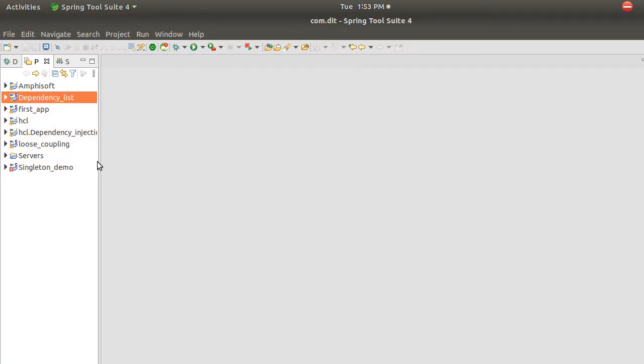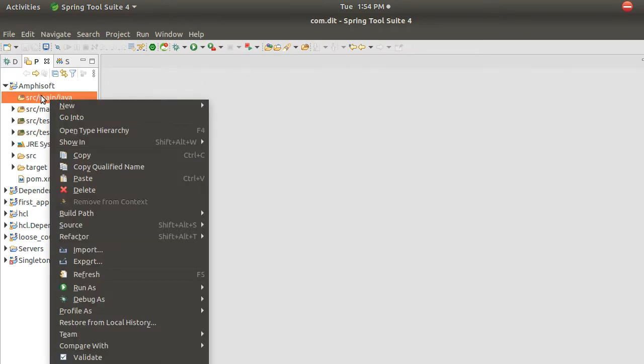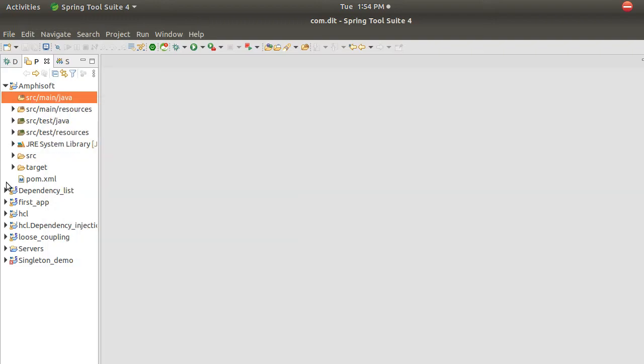The moment you do it, the project is created. Here you can see the project name, and inside it src/main/java, where we are going to write some Java code.